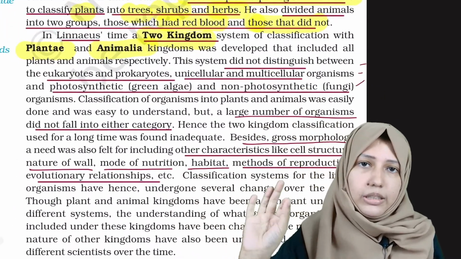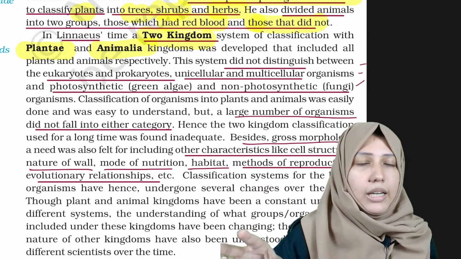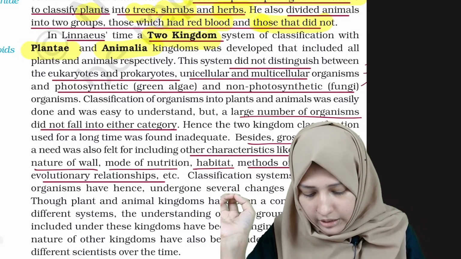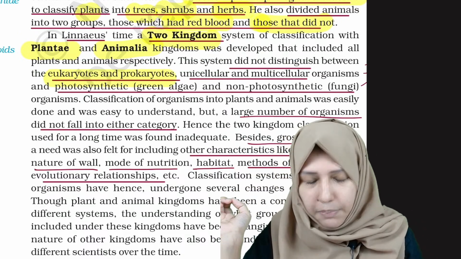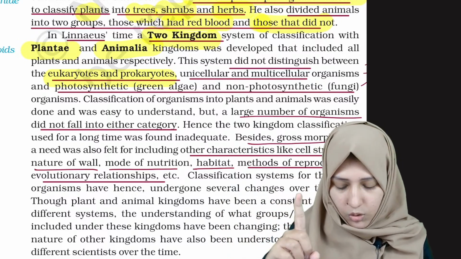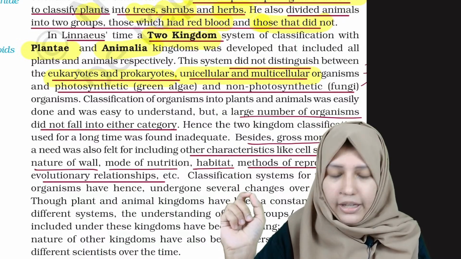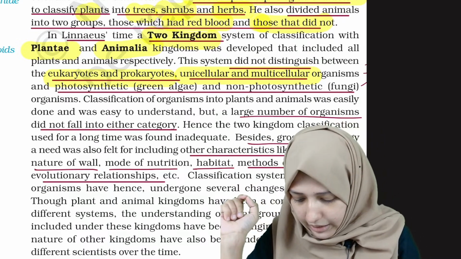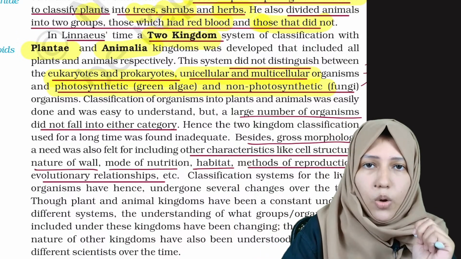And what were the drawbacks of this two kingdom classification? The drawbacks were that they did not distinguish between eukaryotes and prokaryotes. This was the first drawback. Then they didn't distinguish between unicellular and multicellular organisms. Next, photosynthetic and non-photosynthetic organisms. So these were the drawbacks.